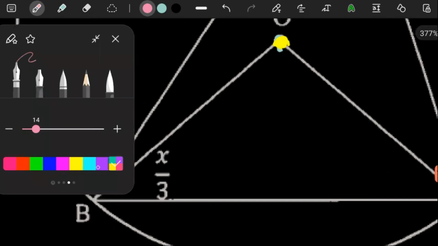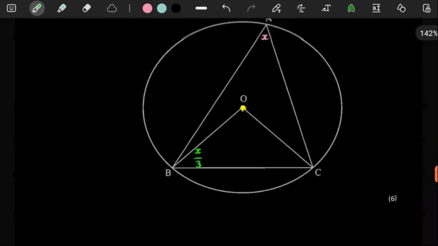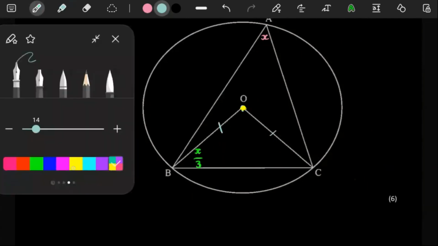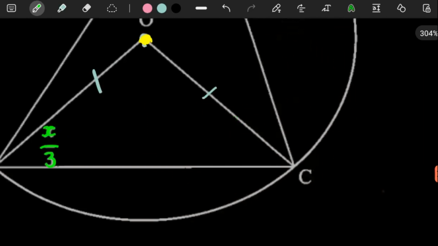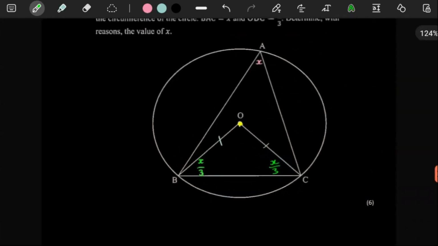So this is X over 3. One thing we can already add is that this is the radius of the circle, and this is the radius of the circle. So by default, this is also X over 3. We can just let them know we know that when we will need it.